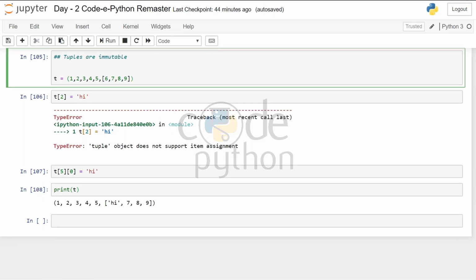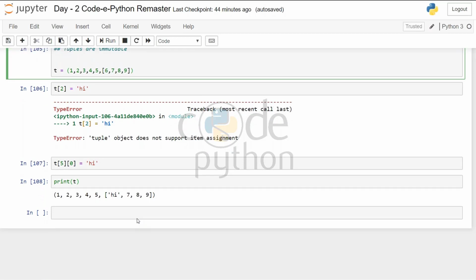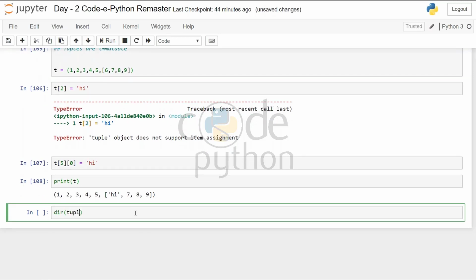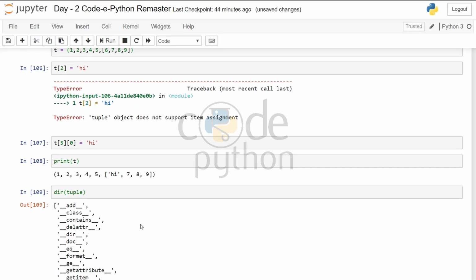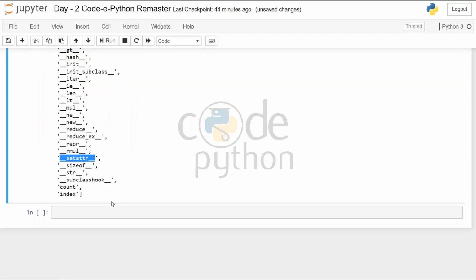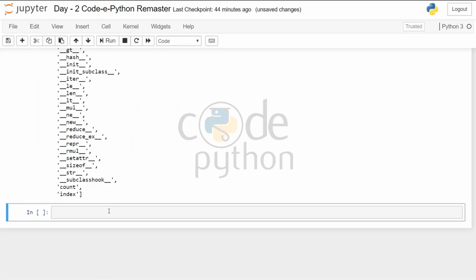Now a tuple does not have any attribute append. To check again, you can write dir of tuple. You can see what kind of attributes can be used with a tuple.